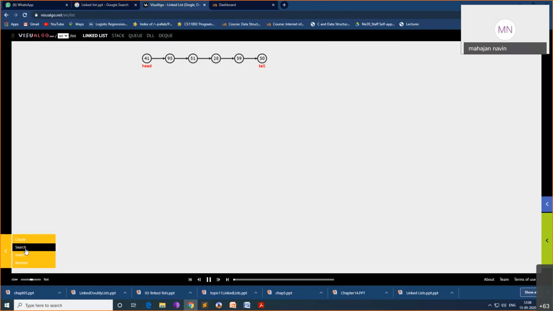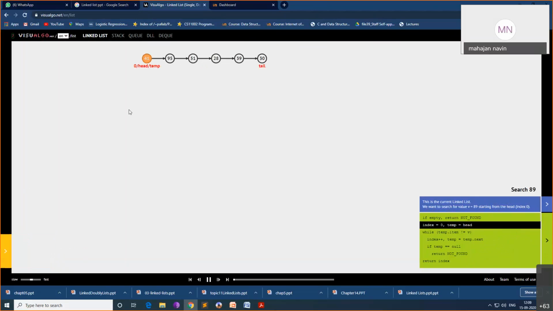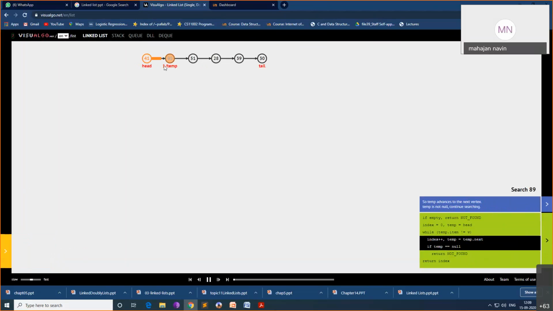If you want to search here, search what? You want to search 89? Is 89 present here? No, not present. I'll say go. So it searches the first element, second element, third element. Now temp is moving and index is also moving. Fourth element and fifth element. Now temp goes after this and becomes null. So on the right hand side you can see, if temp equal to null, return not found, isn't it?